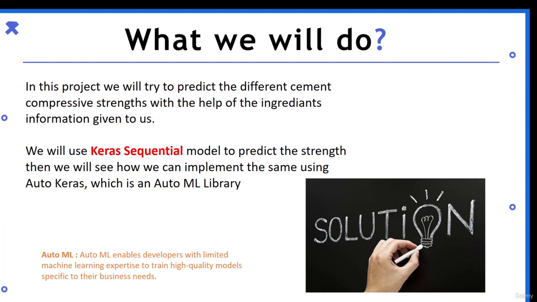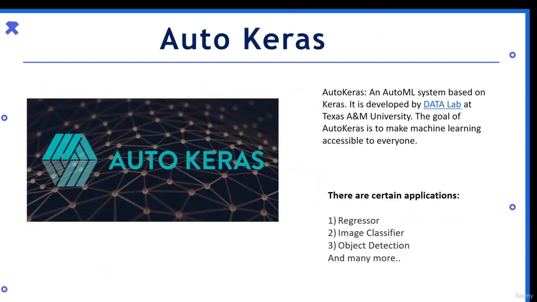Auto machine learning enables developers with limited machine learning expertise to train high quality models specific to their business needs. Basically, automated machine learning automates the whole model development process and gives it to the user. There are various automated machine learning libraries, but here we'll be using AutoKeras. You must have heard about the Keras library, and we'll be using it in the project. AutoKeras is an AutoML system based on Keras. It is developed by the DATA Lab at Texas A&M University. The goal of AutoKeras is to make machine learning accessible to everyone.